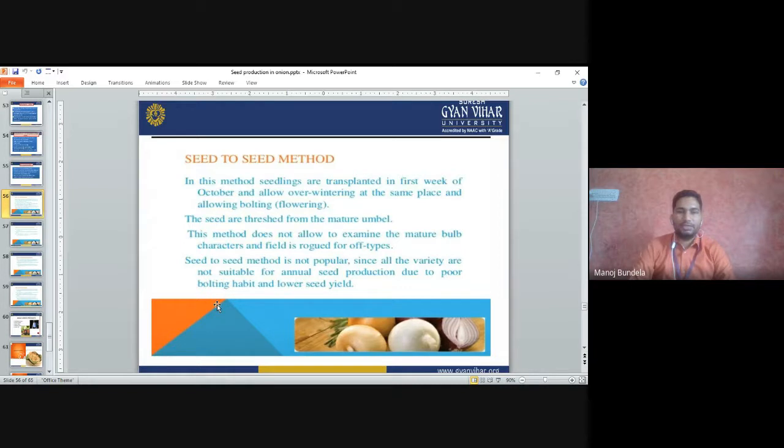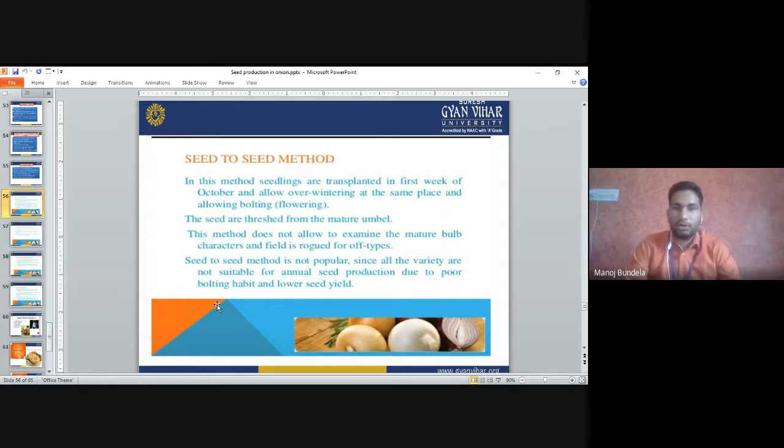The seeds are threshed from the mature plant. We keep the bulb in the field, then the spike will come from the bulb, and from that spike the umbel will develop. The inflorescence of onion is an umbel. When the umbel starts drying, we take the umbels and extract the seeds by threshing.